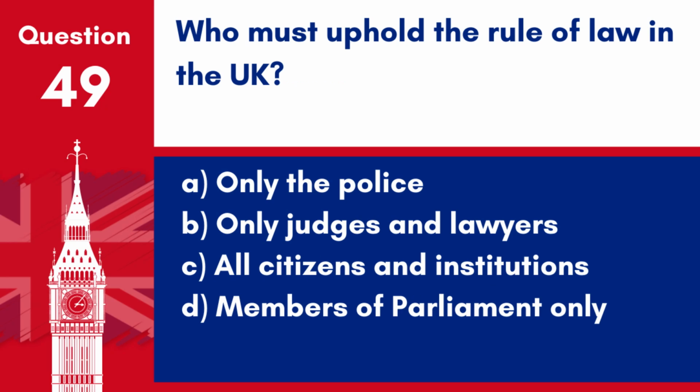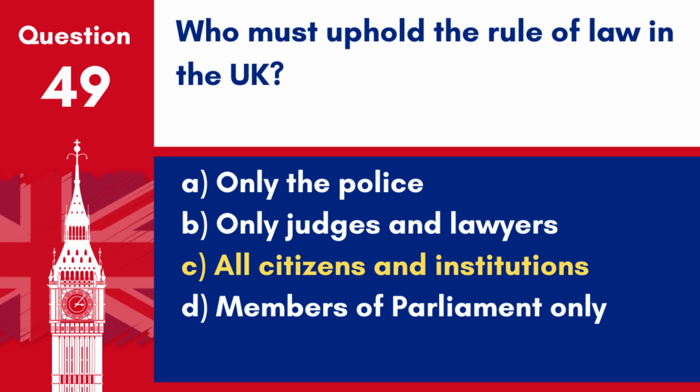Question 49. Who must uphold the rule of law in the UK? A. Only the police. B. Only judges and lawyers. C. All citizens and institutions. D. Members of Parliament only.